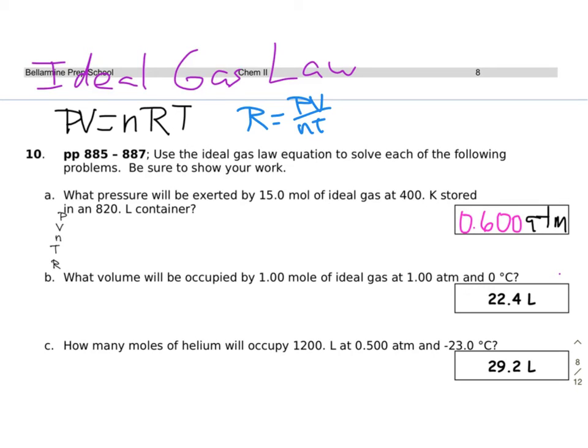What you should notice about these types of problems is that there is not a change in any of the values. They simply give you one value of each of the different variables, and then you're supposed to solve for whatever's left over. So I call it a right here, right now sort of situation. It's not here's the beginning situation and here's the end. That's where you use combined gas law. It's what's the conditions right here.